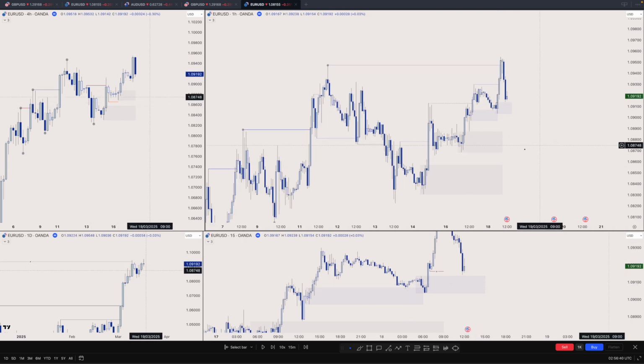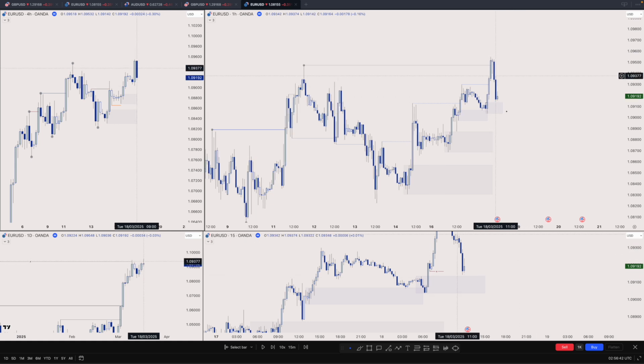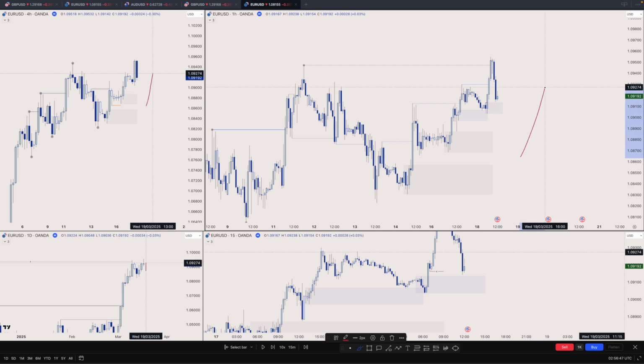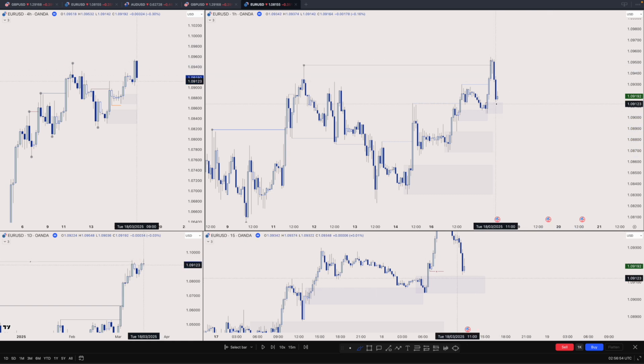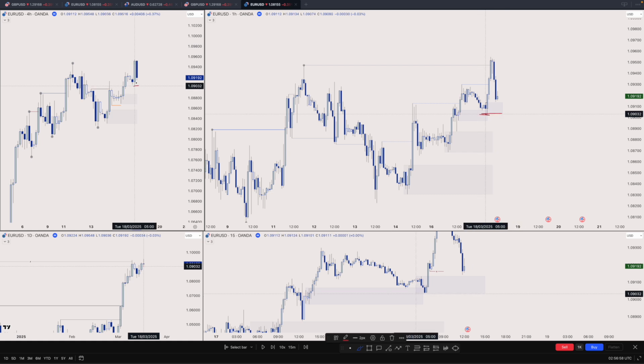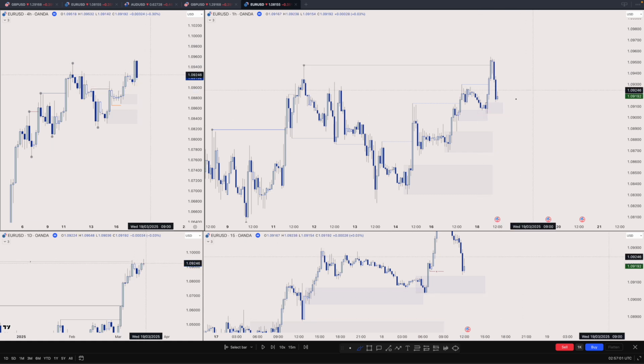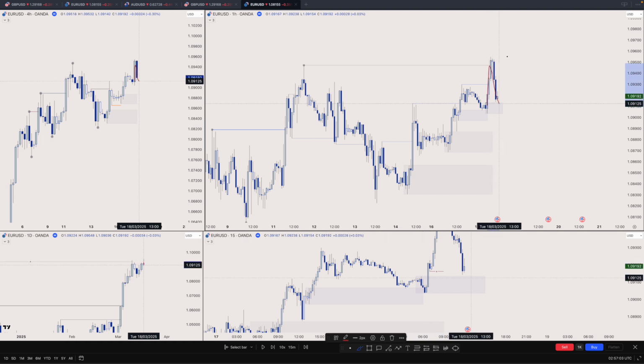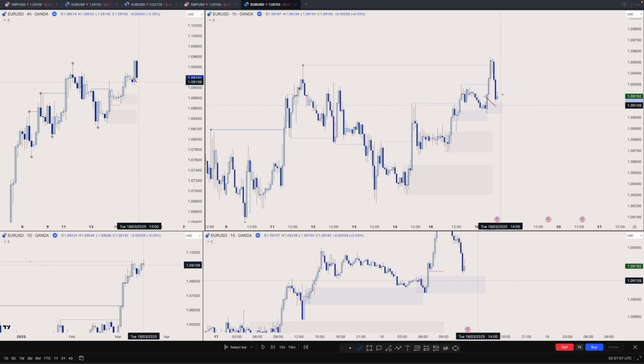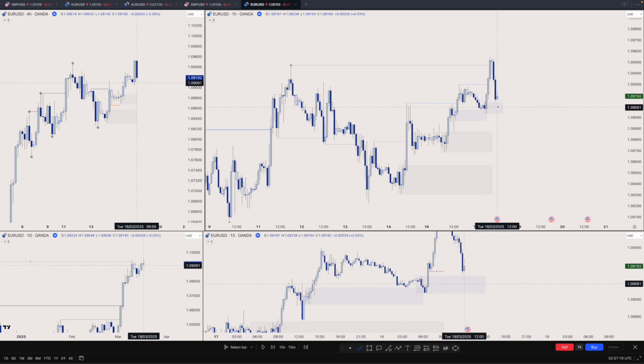So at this point, we are pulling back very impulsively. So that's not how it forms. Normally when we got that impulsive move to the upside, we normally pull back very correctively and then make another impulse move. So the way it's moving like this, it looks like it wants to take this weak liquidity before heading higher, because normally it just doesn't go like that in this V-shaped move, right? It has to have that liquidity in front of it. It doesn't have that. There is no inducement, so that is why this makes it low probability.